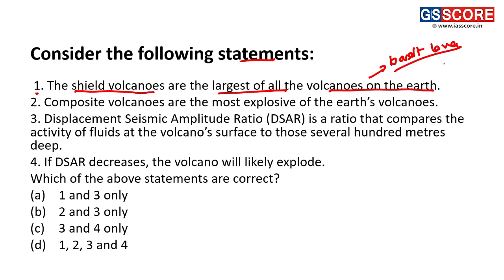This basalt lava is very fluid, and because of its fluidity, it can reach far wider areas. For example, in a volcanic part of the United States of America, the shield volcano has a diameter of around 10 kilometers. So statement 1 is correct.